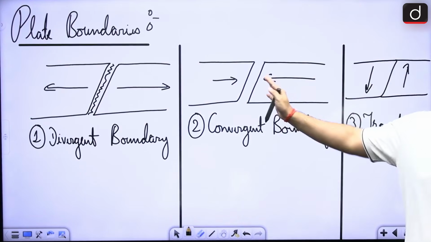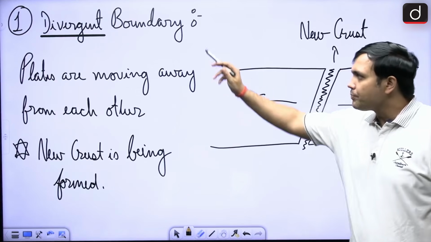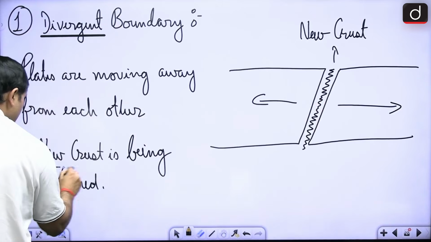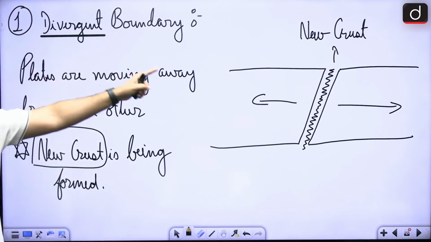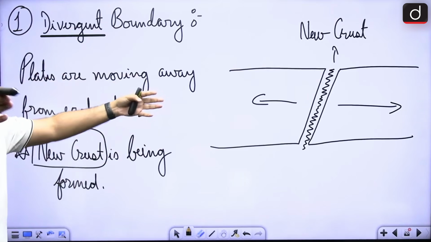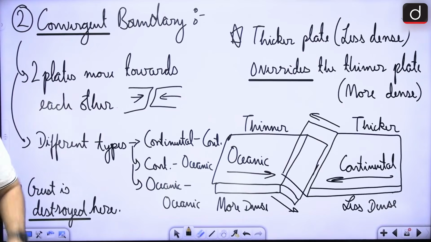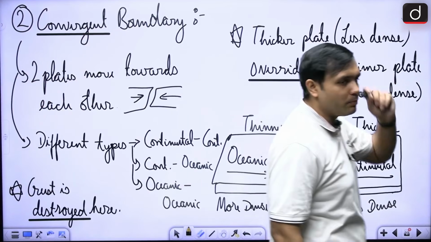Now, in that regard, what are some of the basic things? So the first important thing that you will have to remember is where new crust is being formed. This new crust is being formed in case of divergent boundary. When two plates are moving apart from each other, new crust is formed, right? Next, in case of convergent boundary, which plate would go down, which plate would go up, right?